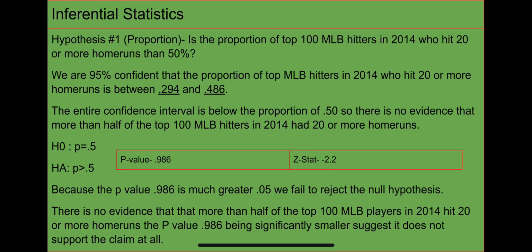H0 is P equals 0.5, and HA is P is greater than 0.5. The p-value came to 0.986 and the z-stat came to negative 2.2. Because the p-value 0.986 is much greater than 0.05, we fail to reject the null hypothesis. There is no evidence that more than half of the top 100 MLB hitters in 2014 hit 20 or more home runs. The p-value, 0.986, being so large, suggests the data does not support the claim at all.